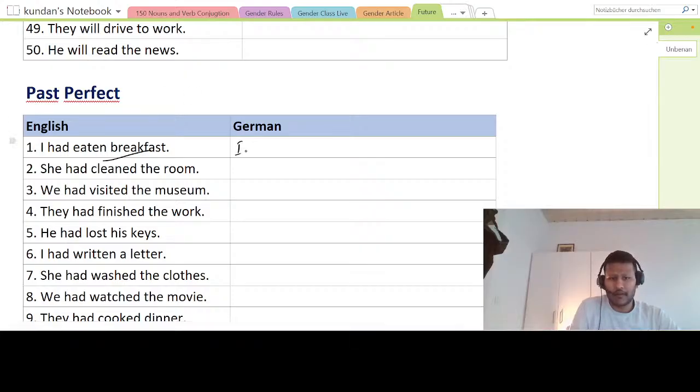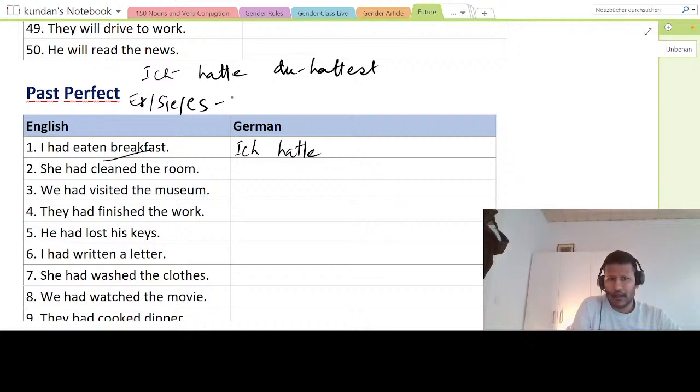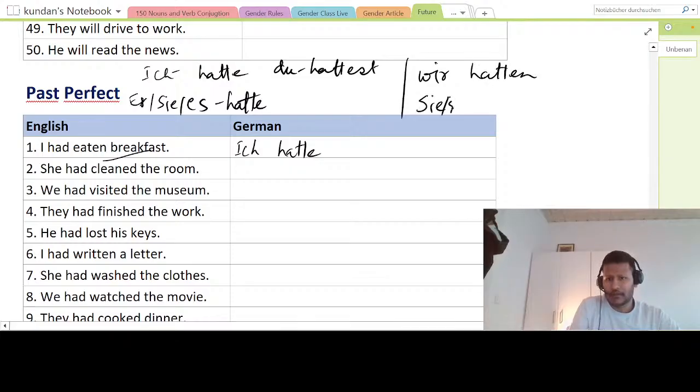So it will be: ich hatte, du hattest, er hatte, wir hatten, sie hatten, and for ihr, hattet.